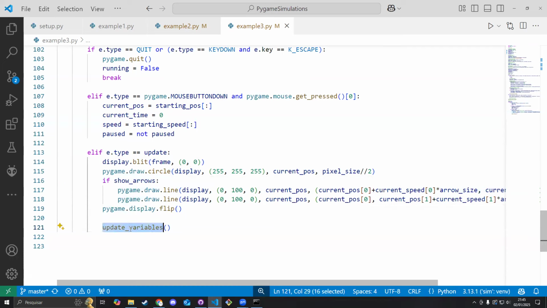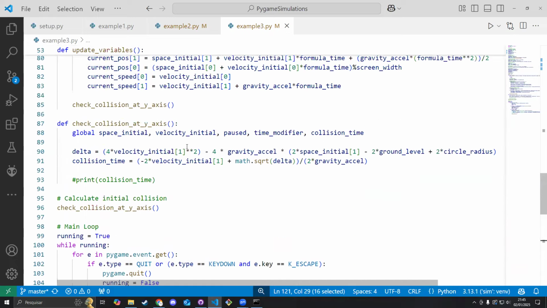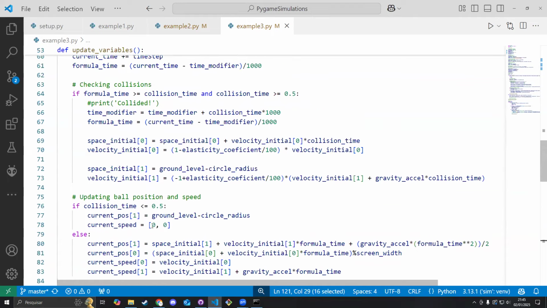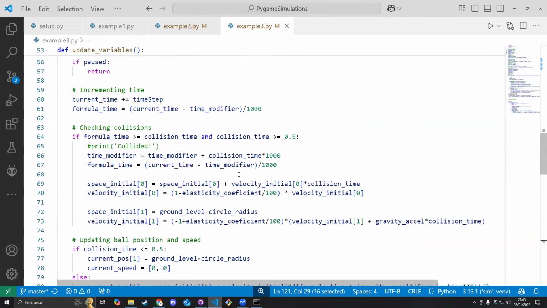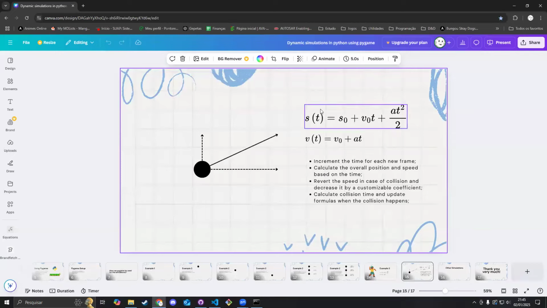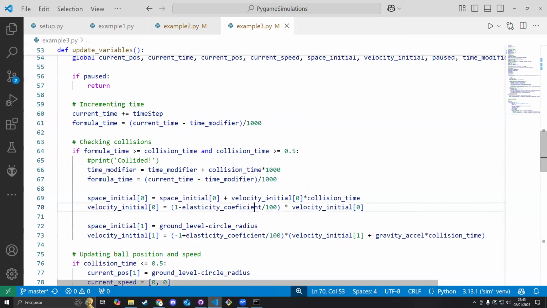And after that, I just update variables the same way that I was doing before. It's just that the update variables is now a little more complex. And you can see here that it is taking all of the calculations that I showed before with those formulas here. And yeah, that's basically it for these examples. And the example that I'm showing here is actually something that I have prepared for this presentation specifically.